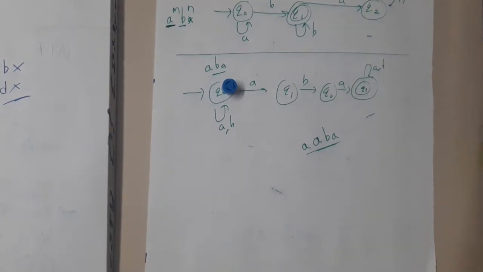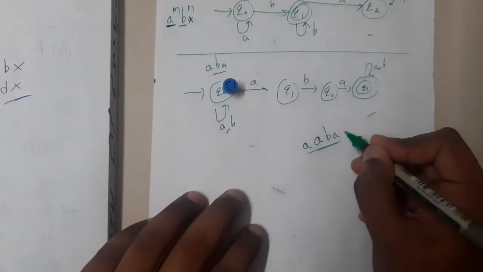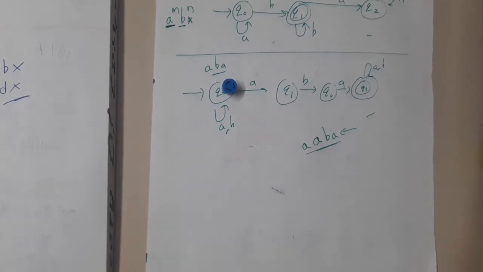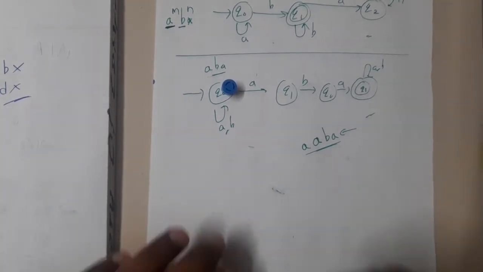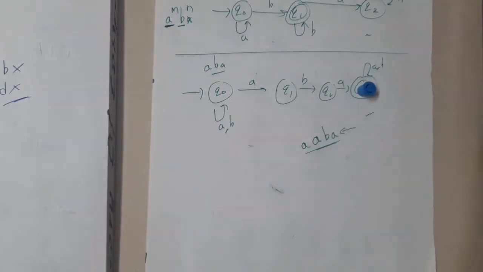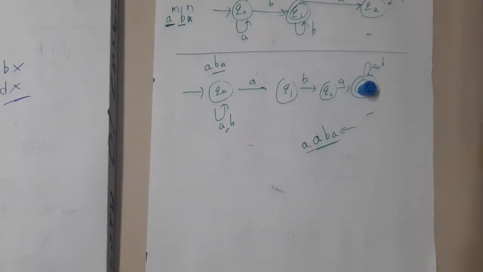I am 100% agreeing that the method which you did is correct, but the thing you should remember with respect to non-determinism is you can never expect the thing, guys. So you took it in that way, right? What I will do is, for A I will go this way, for AB I will go here, and I will say that it has been accepted. So the method which you followed is wrong, guys. That's what I want to say.